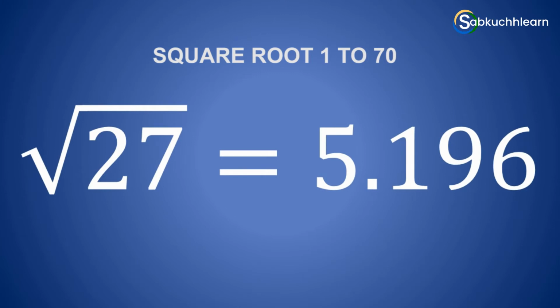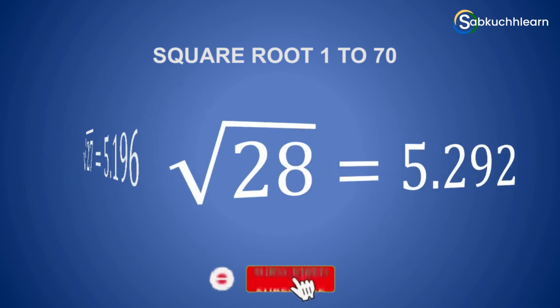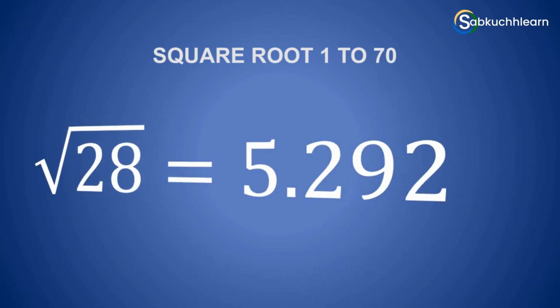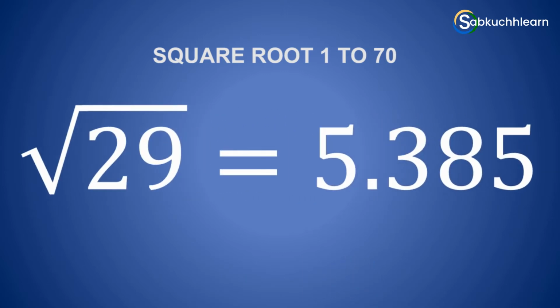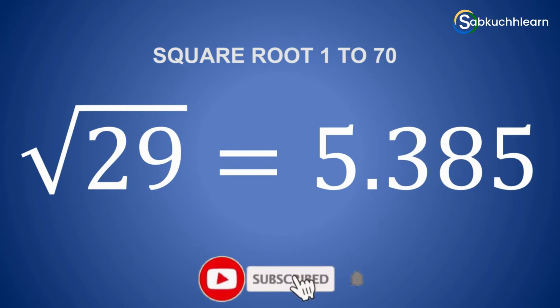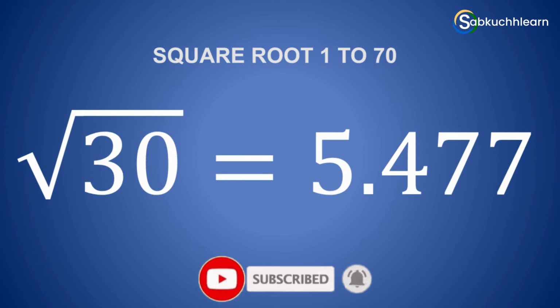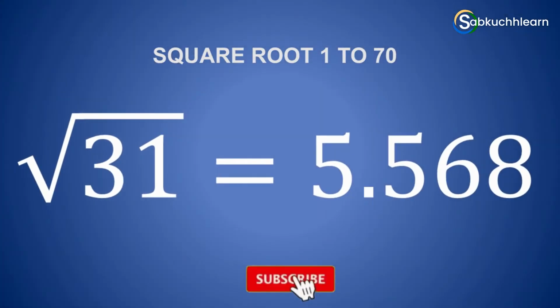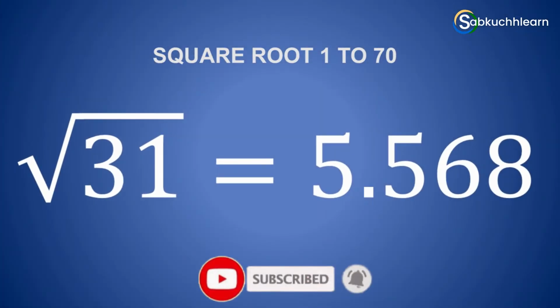The value of root 27 is 5.196. The value of root 28 is 5.292. The value of root 29 is 5.385. The value of root 30 is 5.477. The value of root 31 is 5.568.